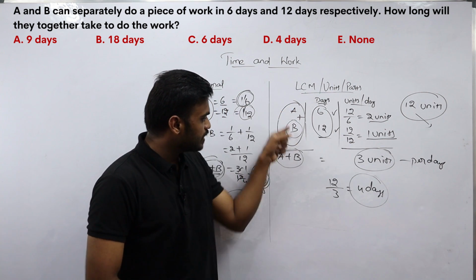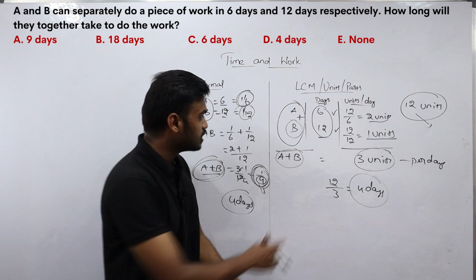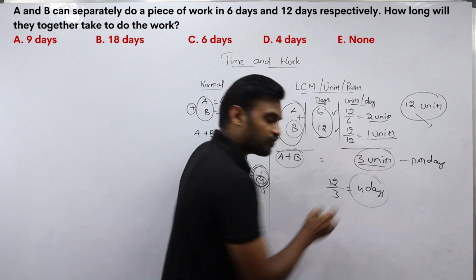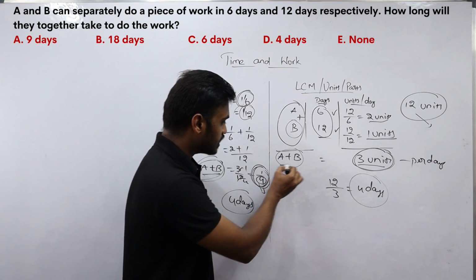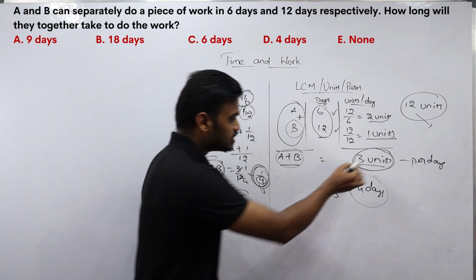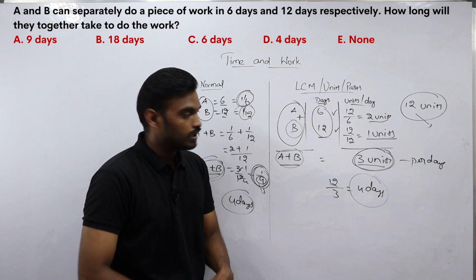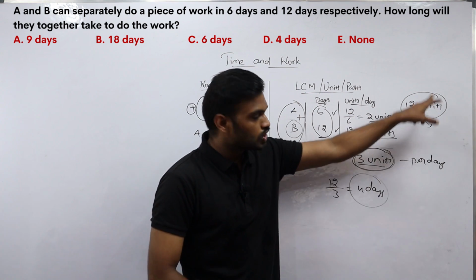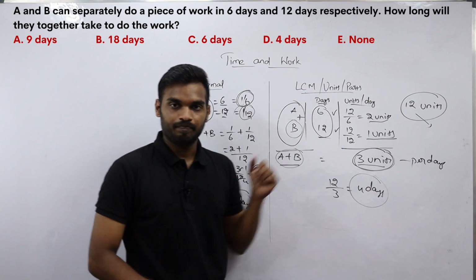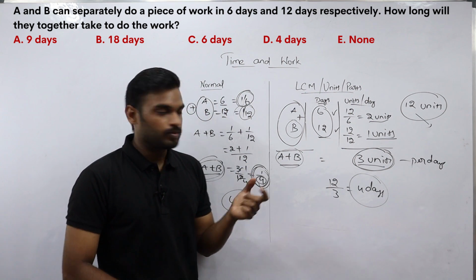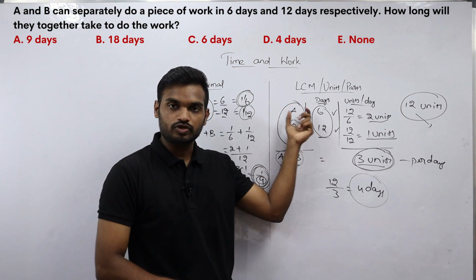Now if both A and B combine and work together, they will complete 2 plus 1, that is 3 units of work per day. A and B working together complete 3 units of work per single day. Then to complete the total work, that is 12 units of work, they take 12 by 3, that is 4 days of time. In this way we solve the problems using the normal method and also the LCM or units method.